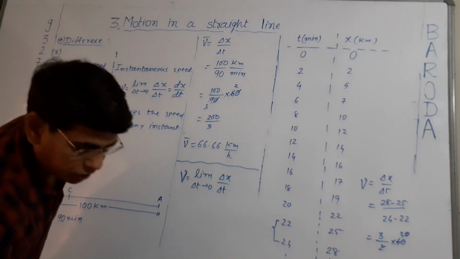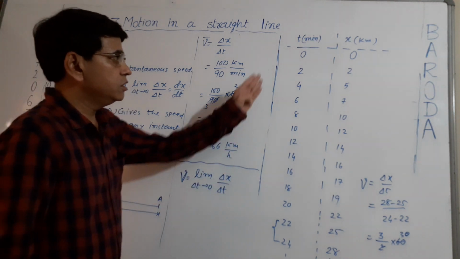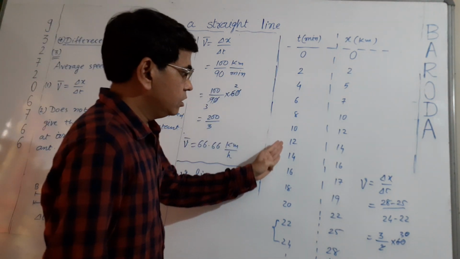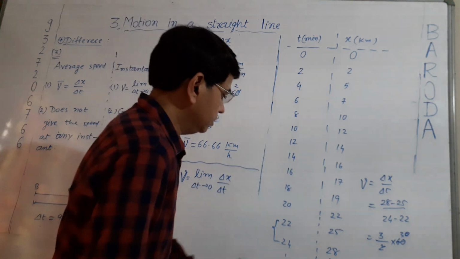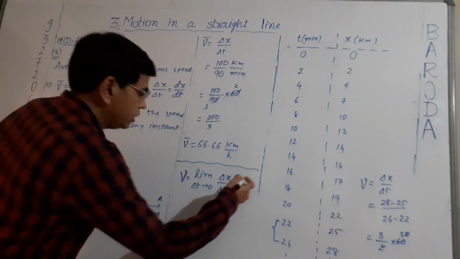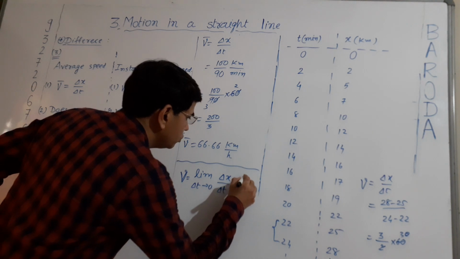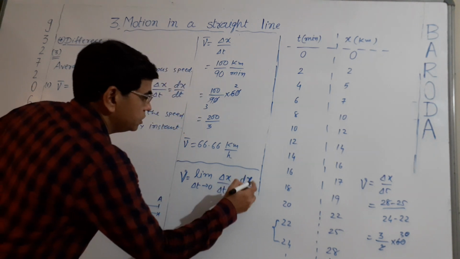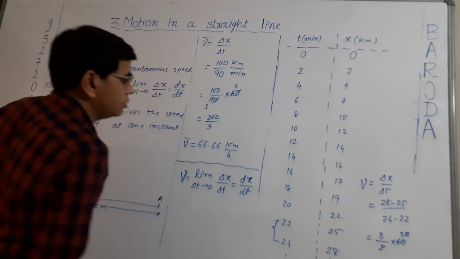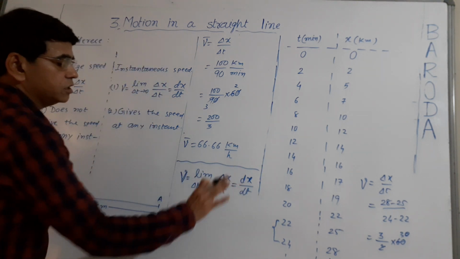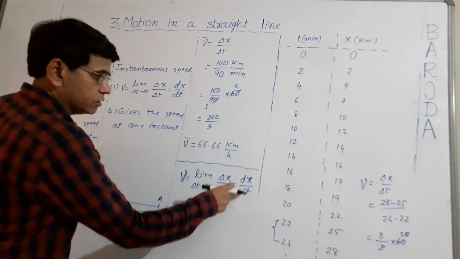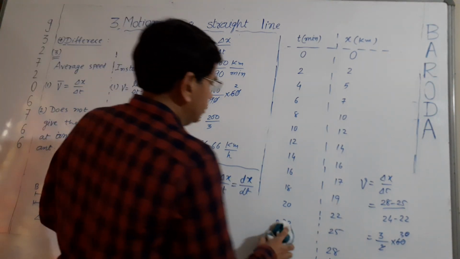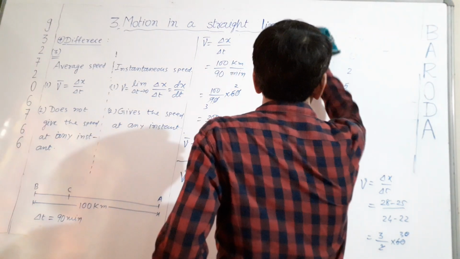So it is very difficult to find out instantaneous speed by this method. So what will we have to do? We will have to do the differentiation of x, that is distance, with respect to time. Now we will see what differentiation is. Differentiation is a mathematical process.